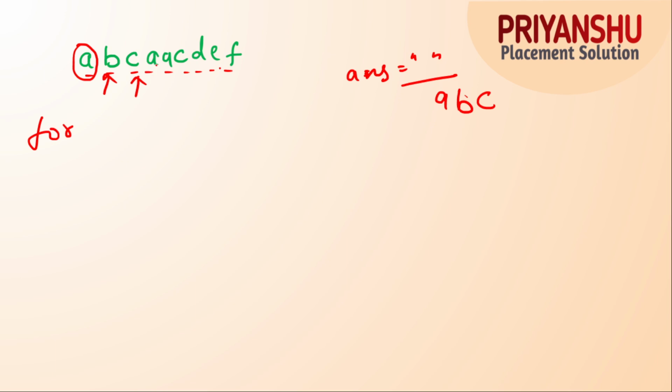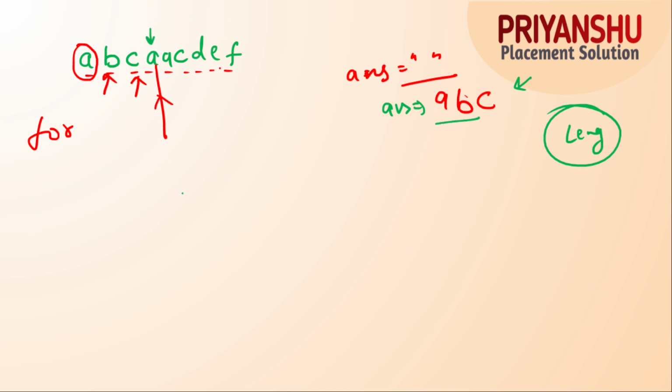Or for example, if A is coming, guys, and we have already stored A in the answer string, then what I will do in that case is, whenever I put a character in the answer, I will check the length as well. So when I get a repeating character, for example, we got A, right, and A is already there.